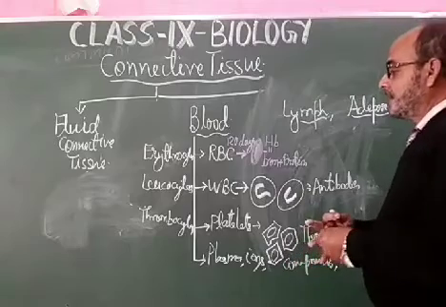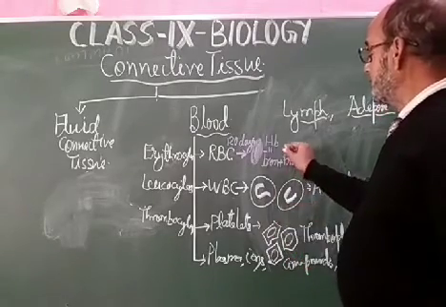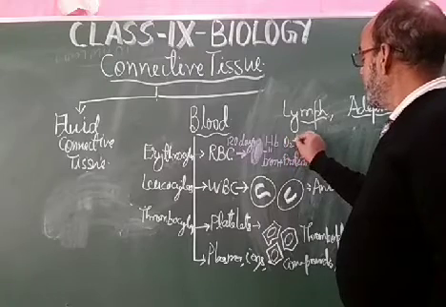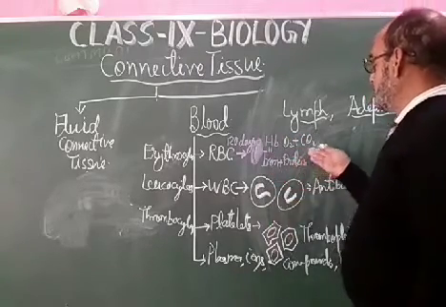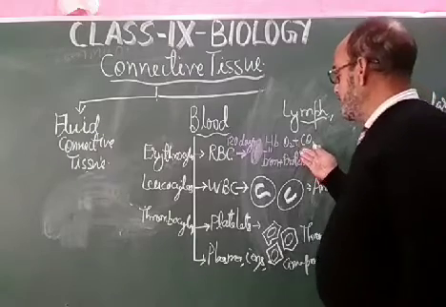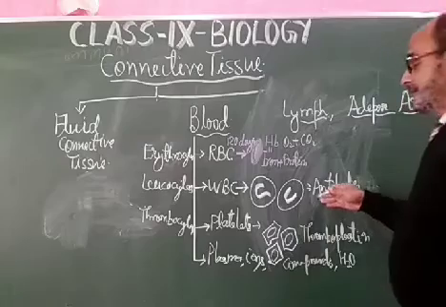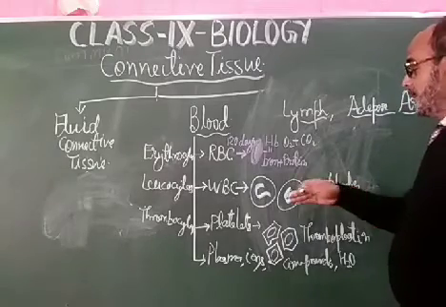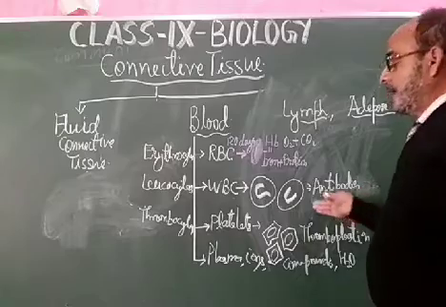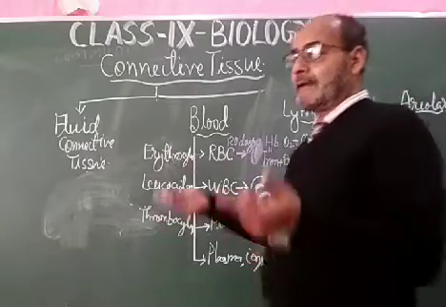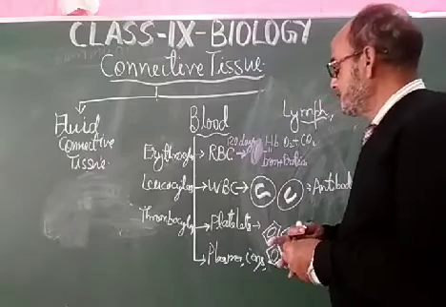By blood, the transportation of oxygen and CO2 takes place, and the transportation of food material, that is protein and carbohydrate. WBCs work as defense cells; they protect the body from foreign infections by producing antibodies, and by phagocytosis they engulf foreign particles and foreign cells.